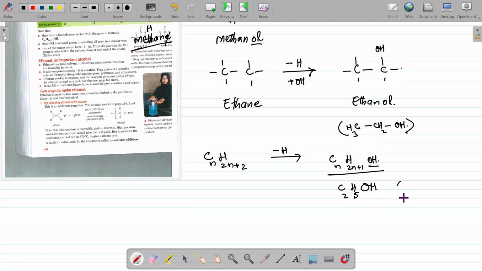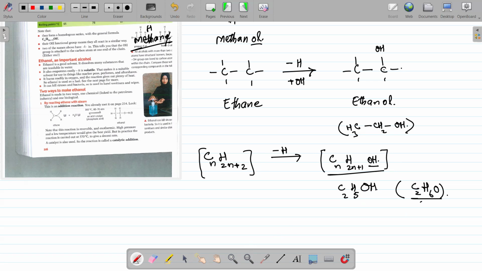Sometimes we also write it as C2H6O, showing the ratio between these elements: 2 carbons, 6 hydrogens, and 1 oxygen. Is it clear? So the general formula of alcohols is also derived from the general formula of an alkane.